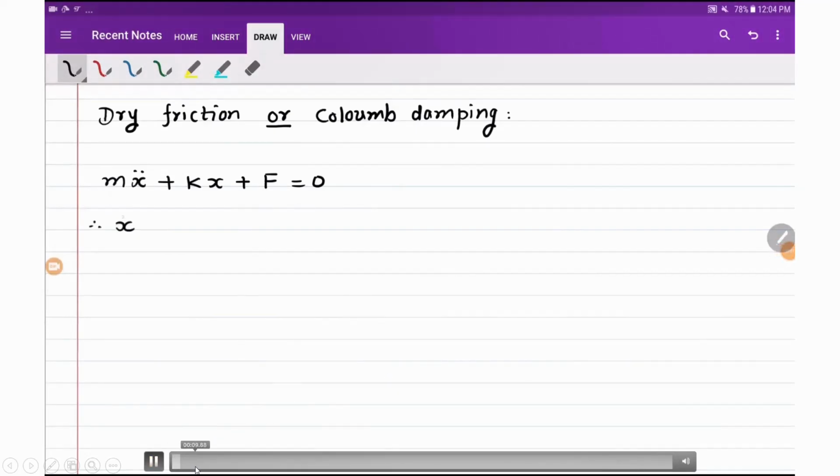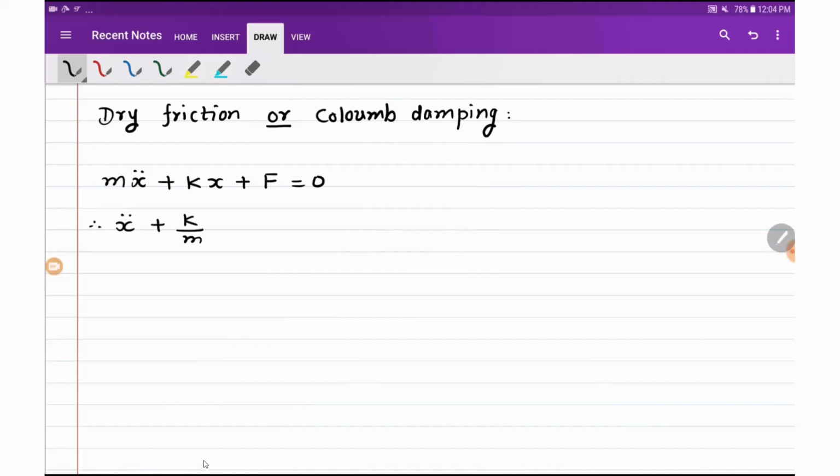So if you start with this, m x double dot plus kx plus f is equal to 0. Divide throughout by m. So it is x double dot plus k by m x plus f upon m is equal to 0.